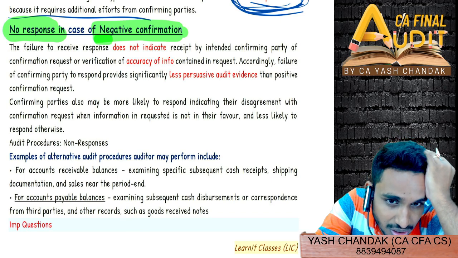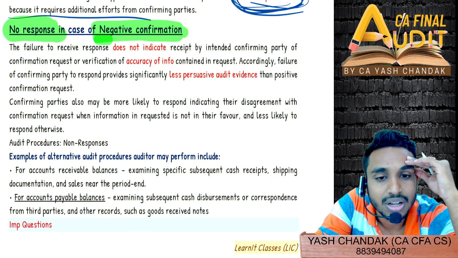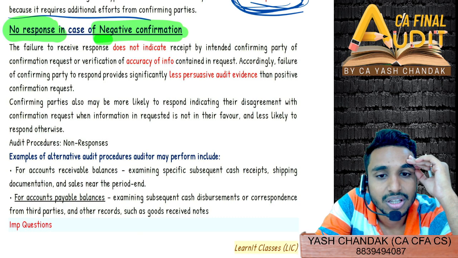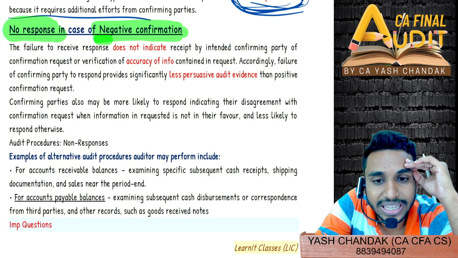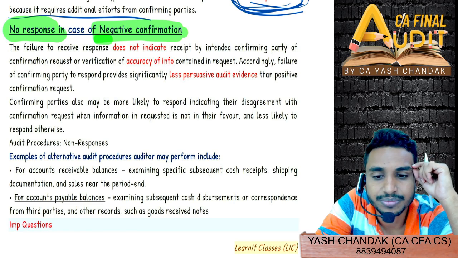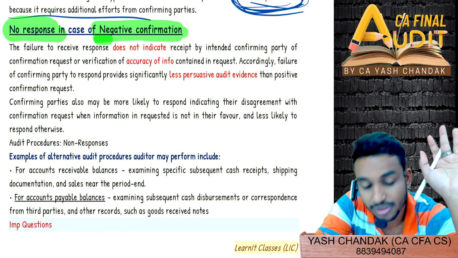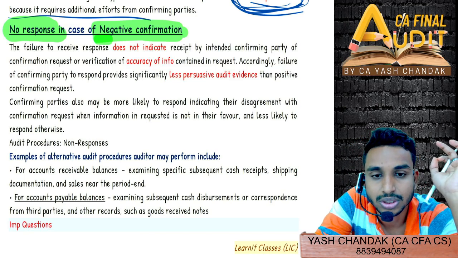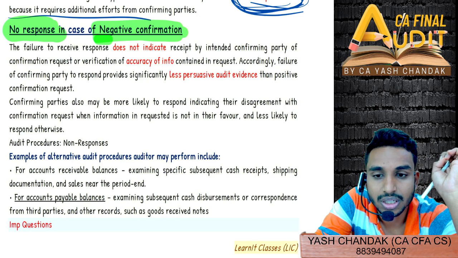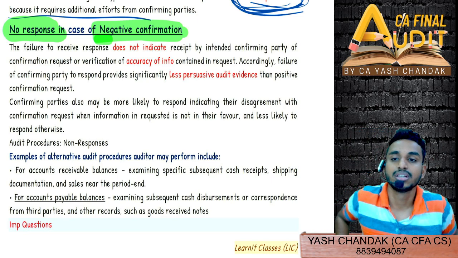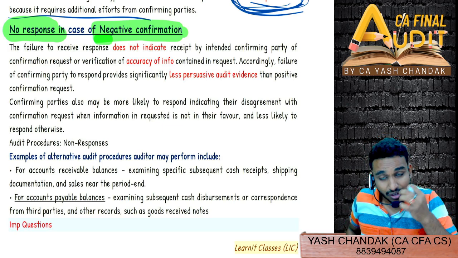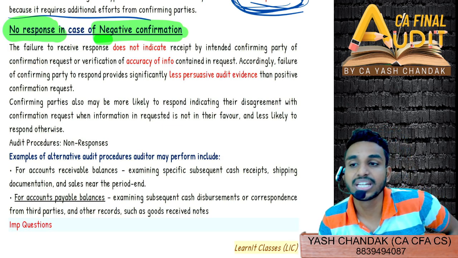Okay, in negative confirmation we only reply when we disagree, right? So can't I assume that if you are not agreeing or not disagreeing, then you are agreeing in the case of negative confirmation? Yes, that is being asked there. No response in the case of negative confirmation, I'm asking. Yes, I can assume. Yes, everyone. Yes, so I can assume that if there is no response in the case of negative confirmation, this doesn't